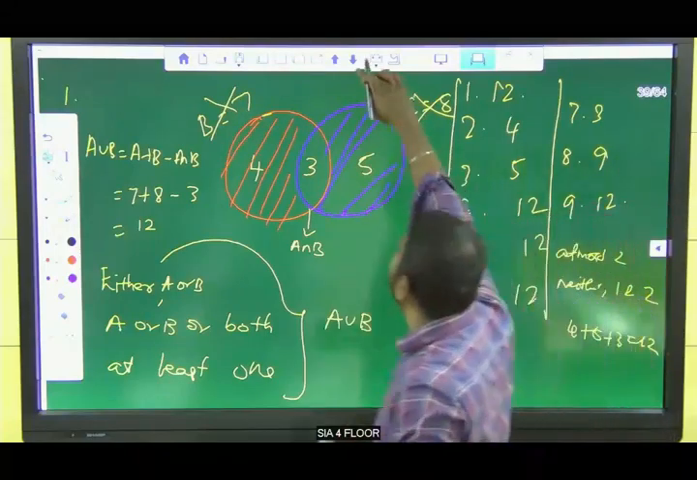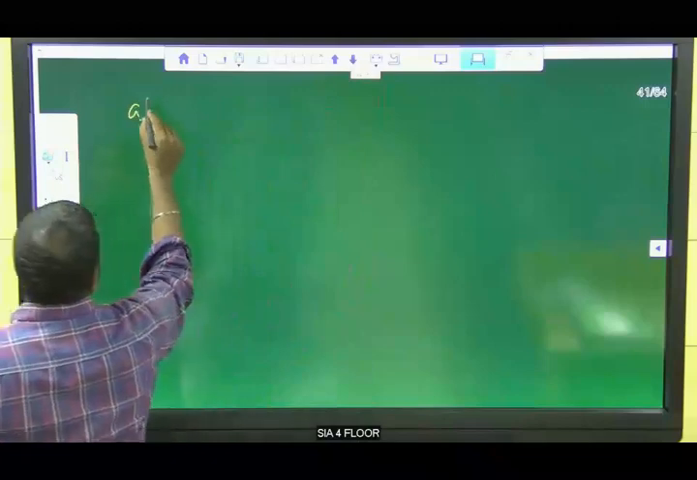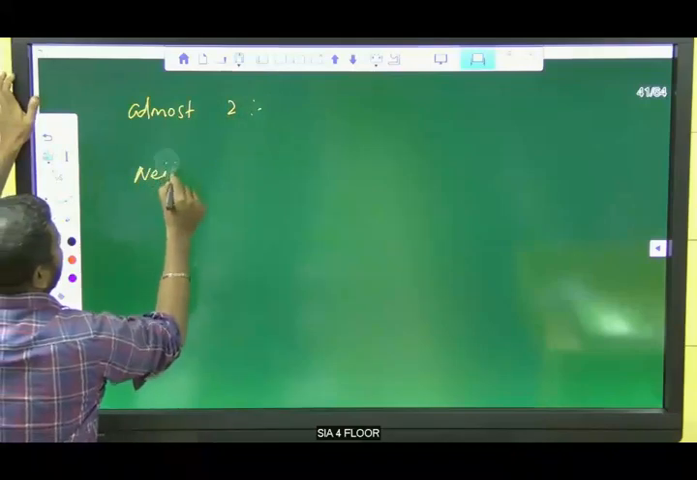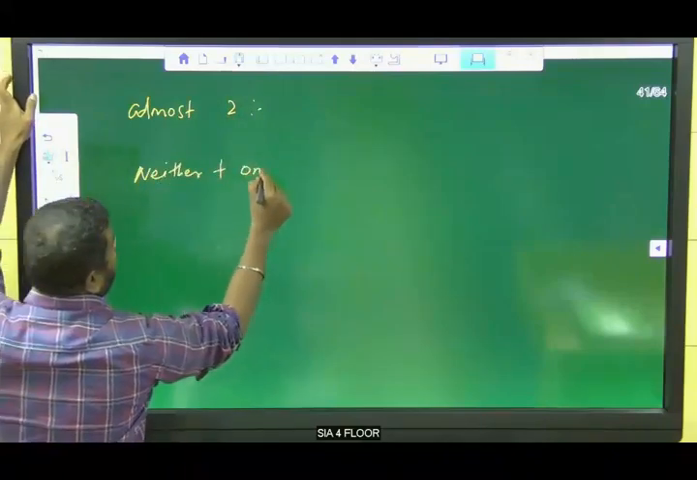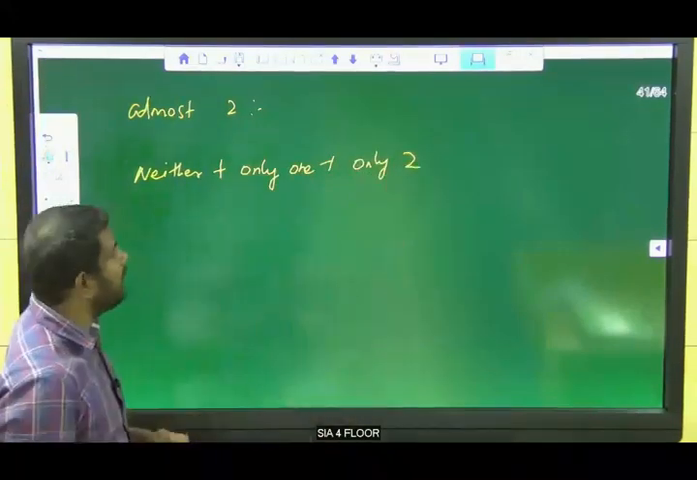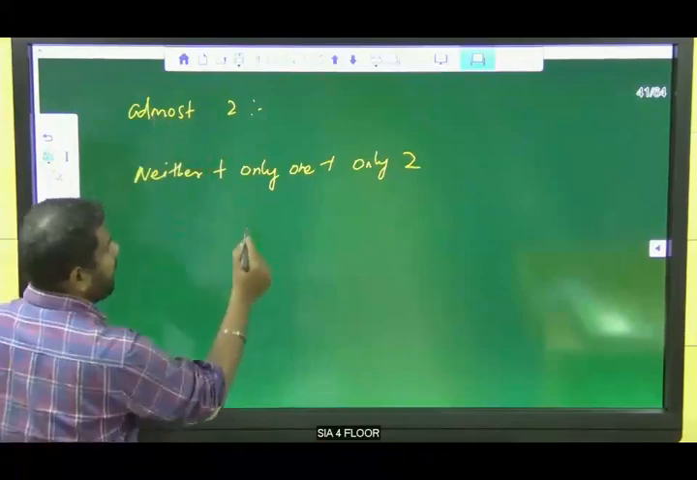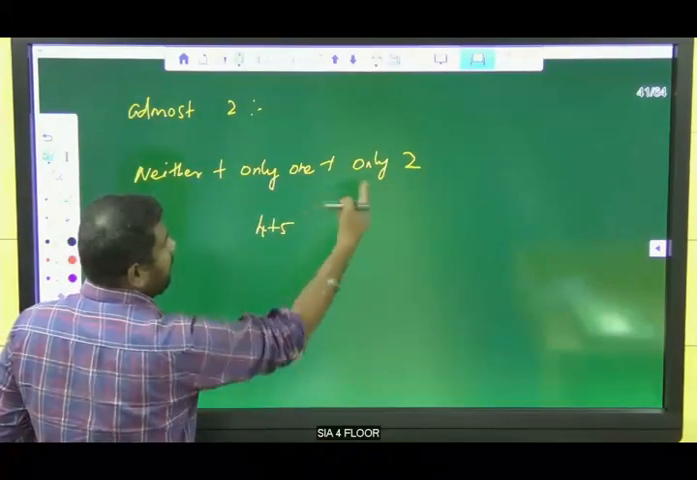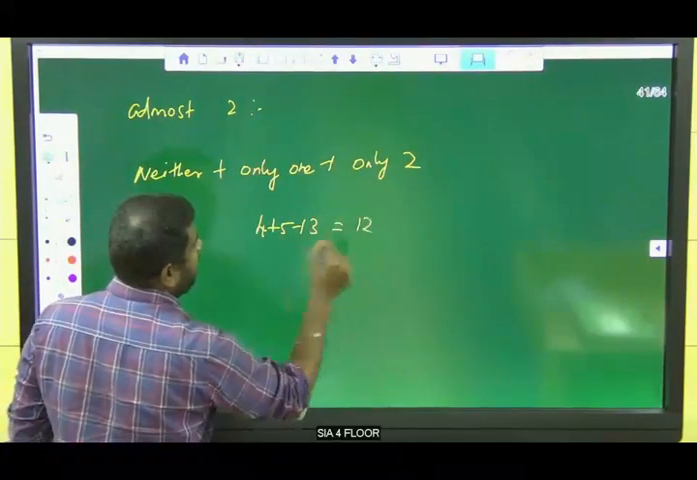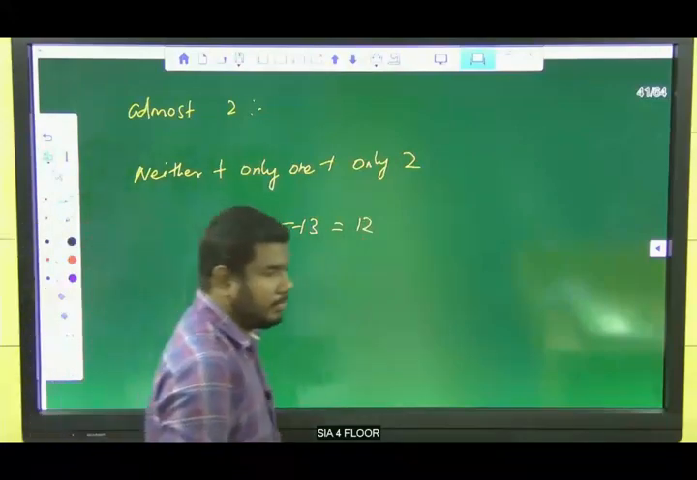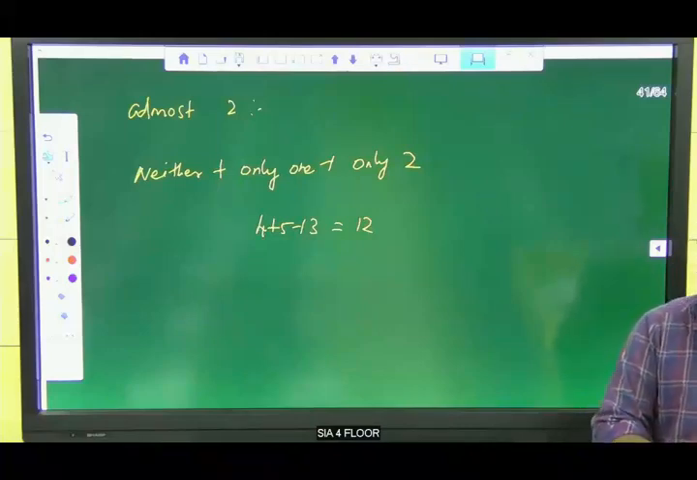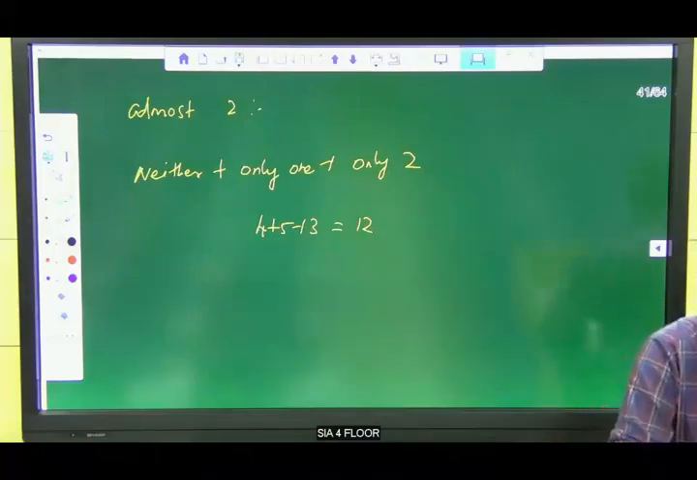So to write it clearly, at most 2 means neither, only 1 plus only 2. According to the diagram, we don't have neither. Playing only one game is 4 plus 5. Playing only 2 games means both games, so plus 3. So 4 plus 5 plus 3 is equal to 12. Is it clear now? So that is what at most 2 means. Now tell me the answer for the 12th one.